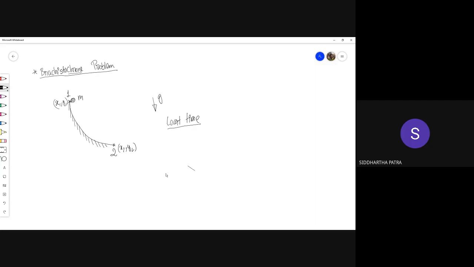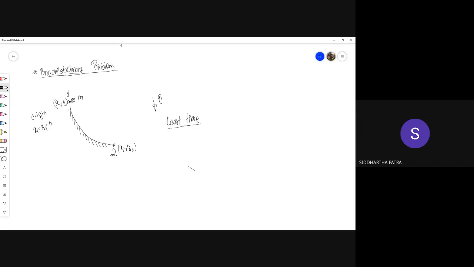Now first try to see how this problem can be represented in mathematical form. It is easy to describe the problem, but how can it be represented in the mathematics that we understand? Let's treat this starting point as the origin, which means x1 is 0 and y1 is also 0. I'm just making an assumption. The problem could be represented even without that assumption, but let's make it.